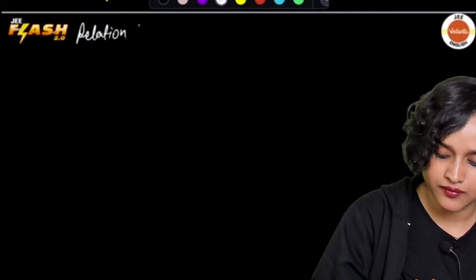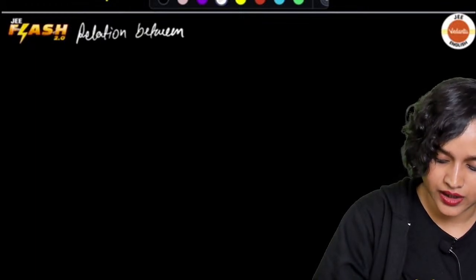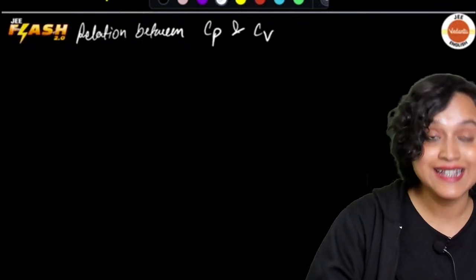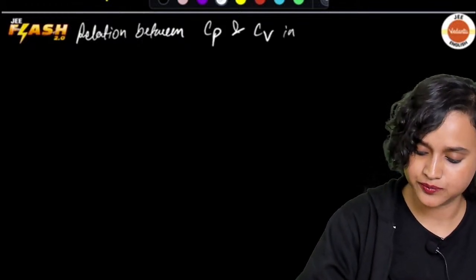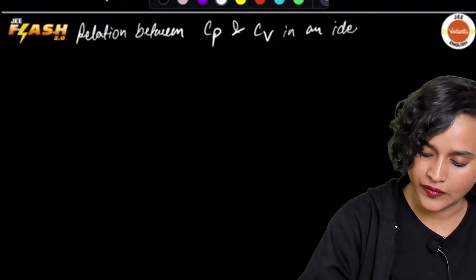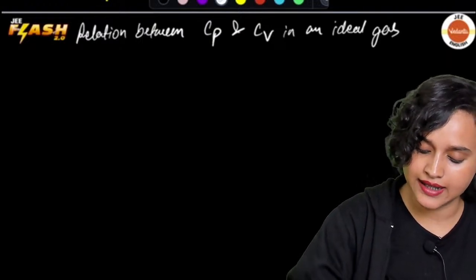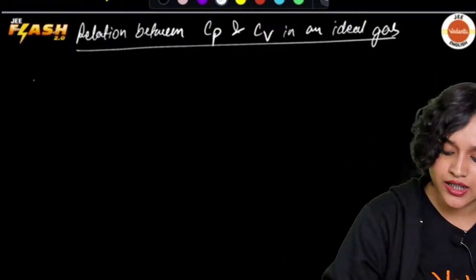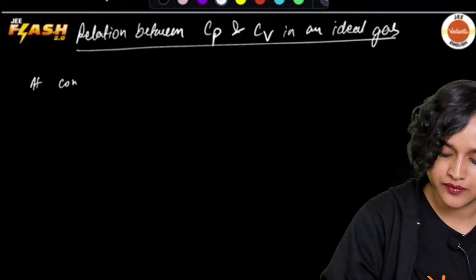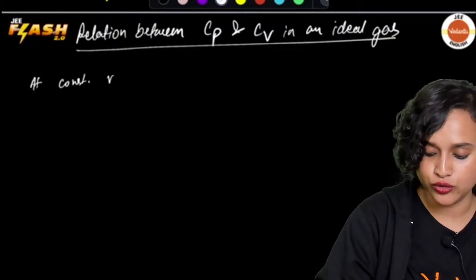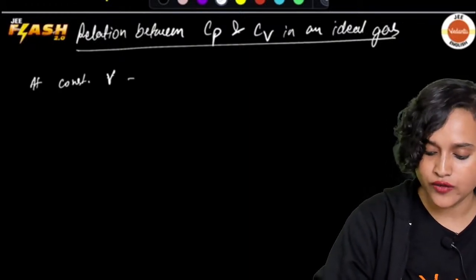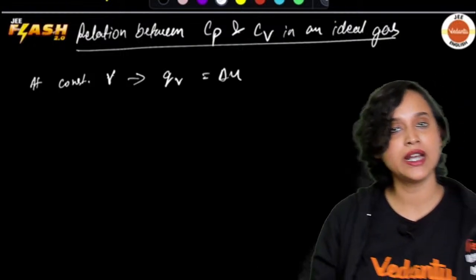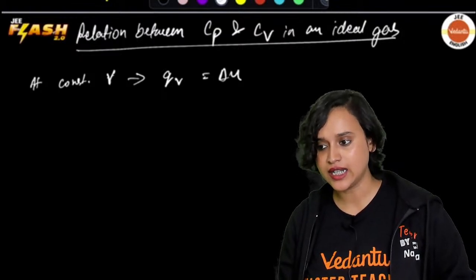Relation between Cp, constant pressure, and Cv, constant volume, in an ideal gas. What is this? So at constant volume, what do we expect? At constant volume, that is V, what will we have? We will have QV is equal to delta U. Am I right? Yes, delta U.